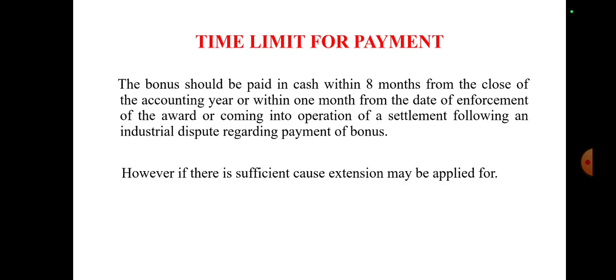Now let us understand the time limit for payment. The bonus should be paid in cash within 8 months from the close of the accounting year, or within 1 month from the date of enforcement of the award or coming into operation of a settlement following an industrial dispute regarding payment of bonus. However, if there is sufficient cause, an extension may be applied for.